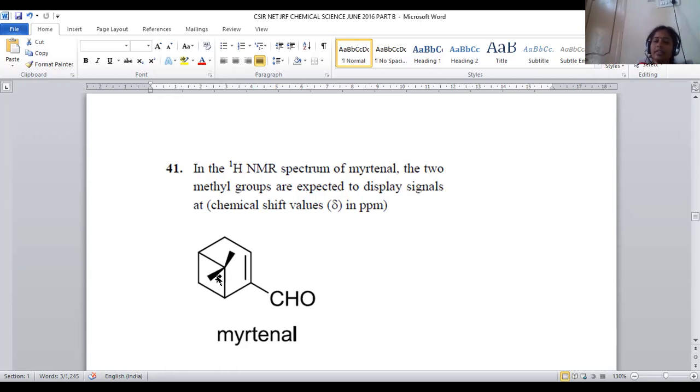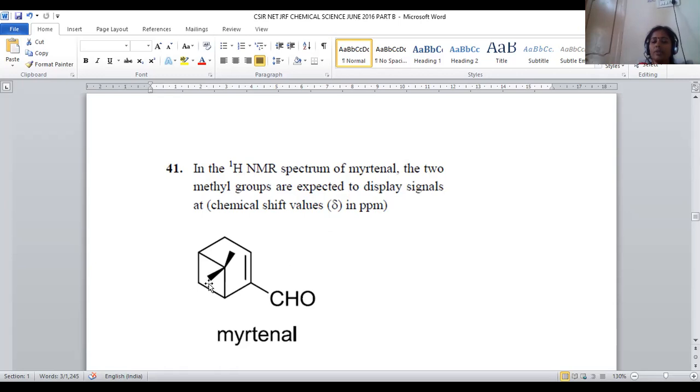Whether these 2 methyl groups are identical, isotropic or anisotropic, first we have to depict. Later, their corresponding delta values in the proton NMR spectrum are required. If we see these 2 methyls, one of the methyls is in the surroundings of one olefinic double bond and a CH2 group, aldehyde. So it is experiencing one kind of environment.